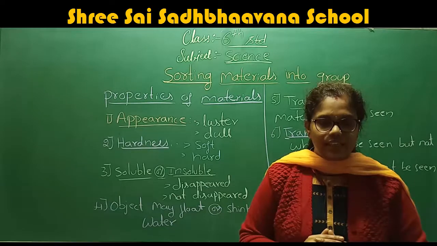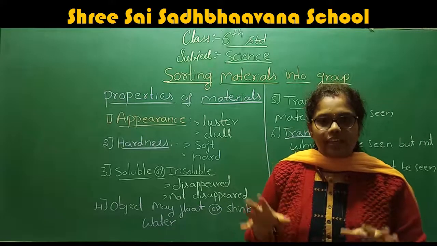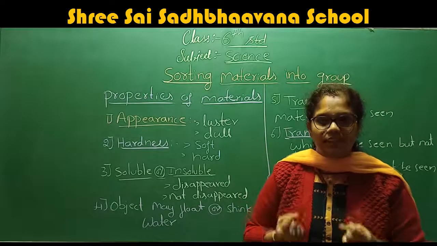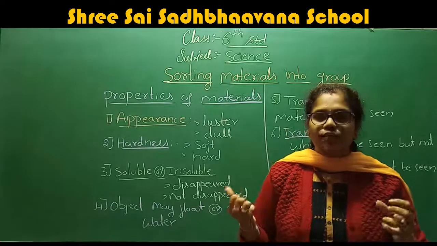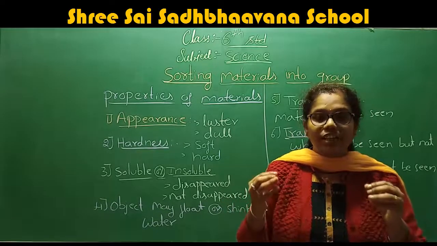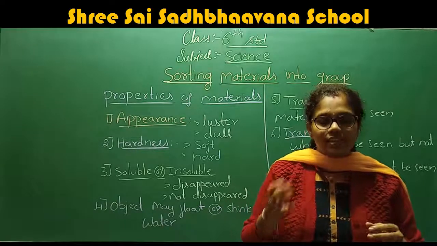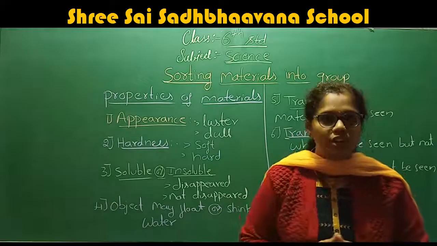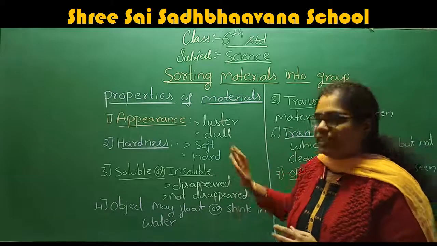What is a hard material? The material which cannot be broken, or cannot be compressed, or has a rigid structure. This type of material we call a hard material.